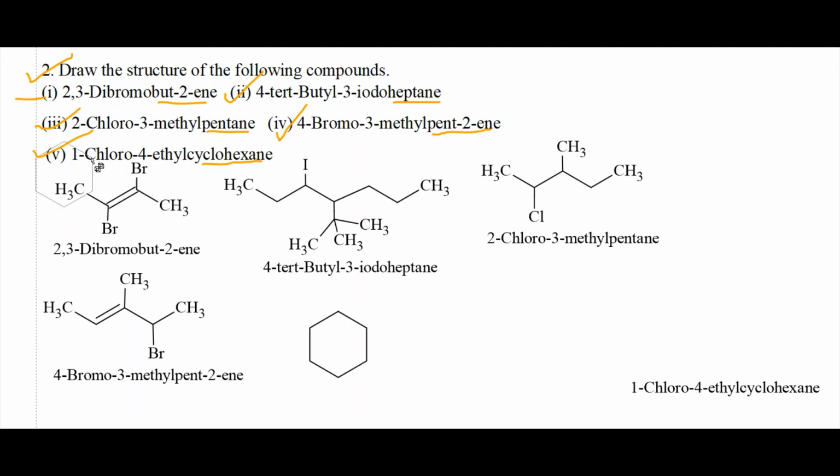Then at the first position we have a chlorine atom. This will be the first position. Here there is a chlorine atom. Then at the fourth position we have an ethyl group. This is methyl. Then it becomes ethyl group, CH3CH2. So this compound is 1-chloro-4-ethylcyclohexane.